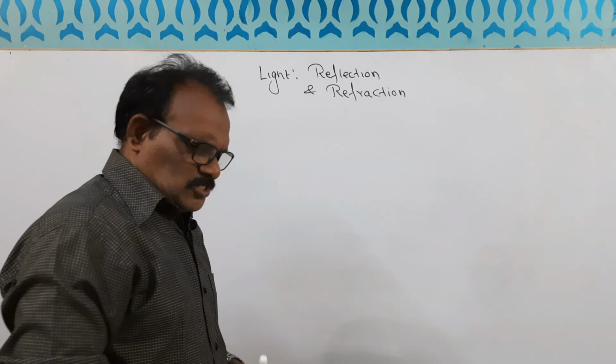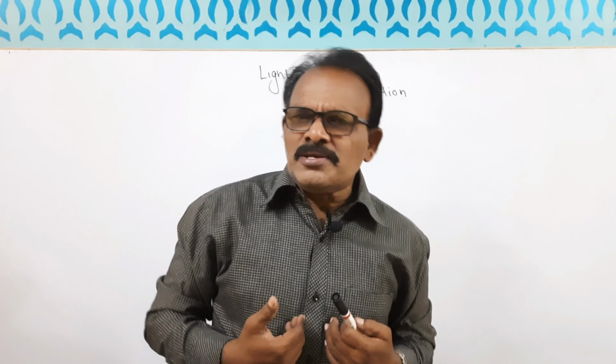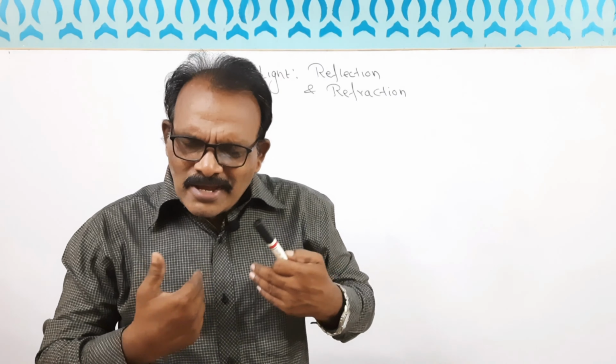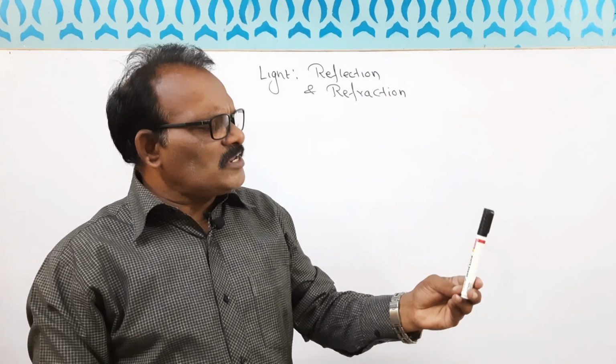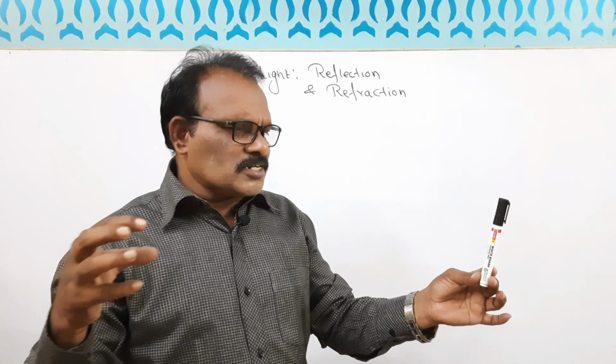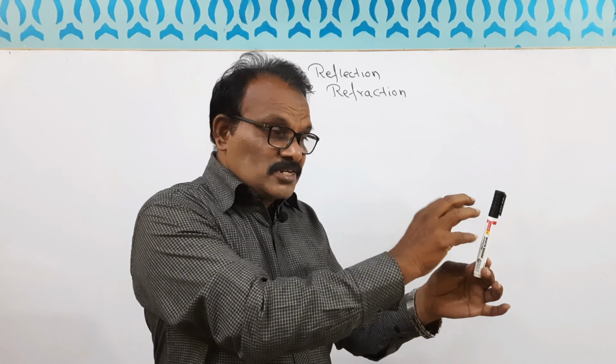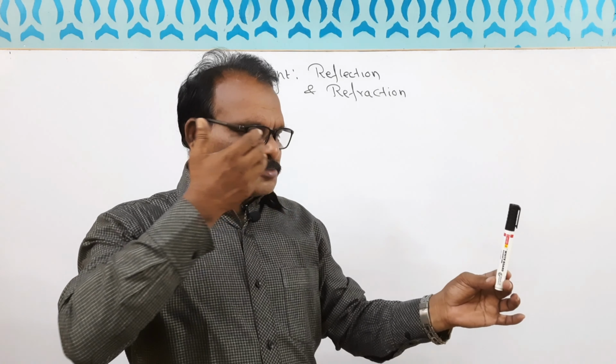Now, what is reflection? Do you know how you all are able to see me, and how I am able to see you? Do you know the logic behind this? This pen is visible to me. Why? Because the light rays fall on the pen, reflect, and enter my eye.